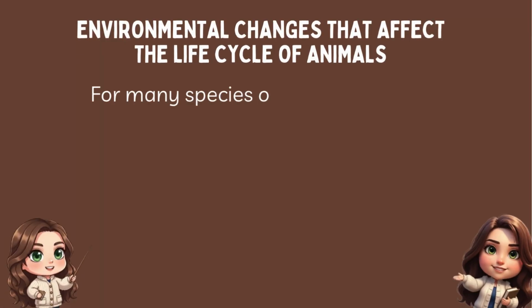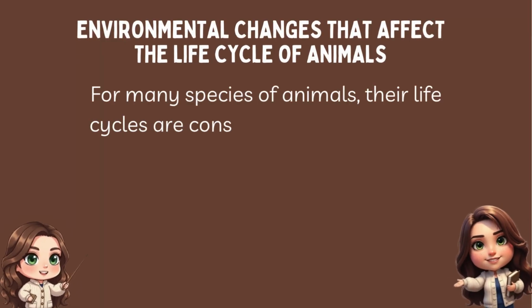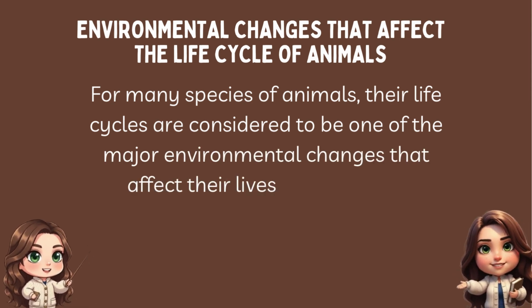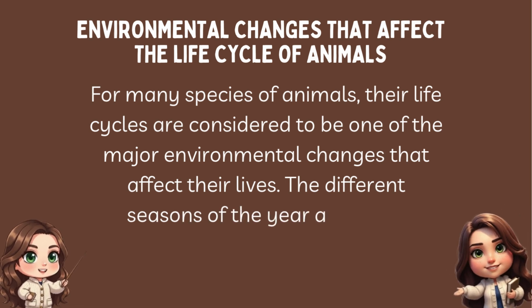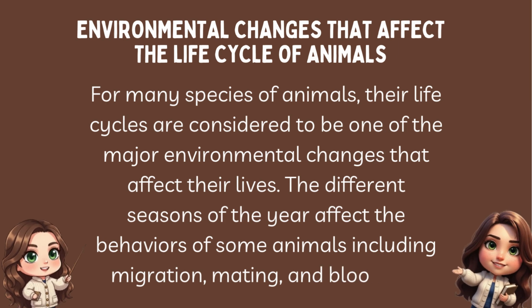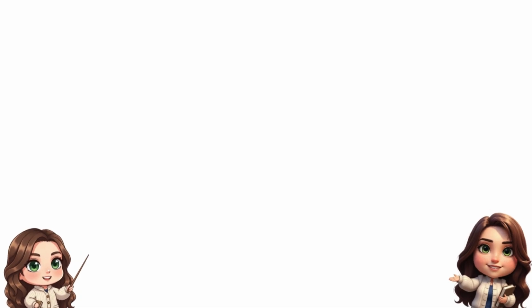Environmental changes that affect the life cycle of animals. For many species of animals, their life cycles are considered to be one of the major environmental changes that affect their lives. The different seasons of the year affect the behaviors of some animals, including migration, mating, and blooming.